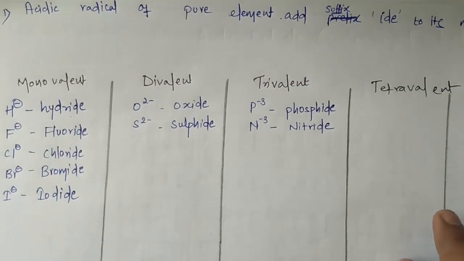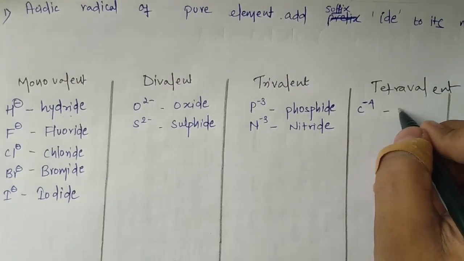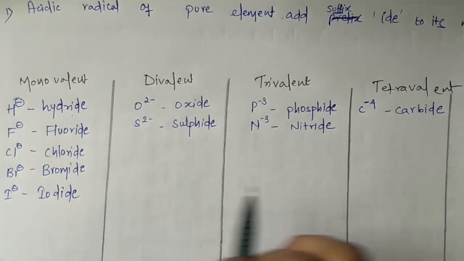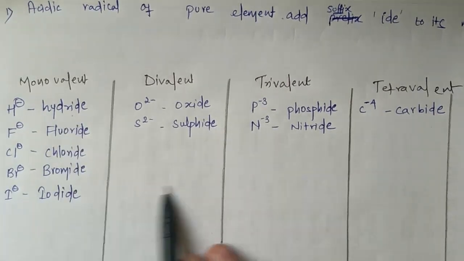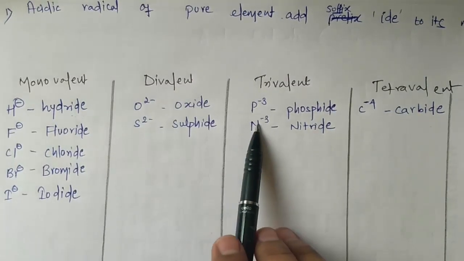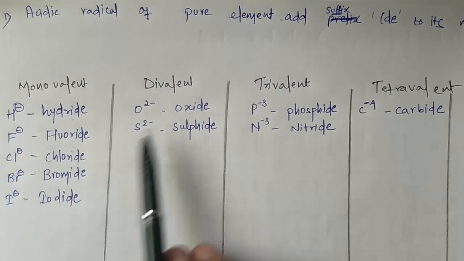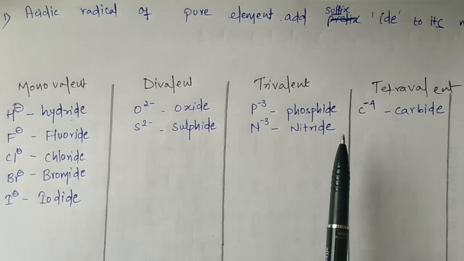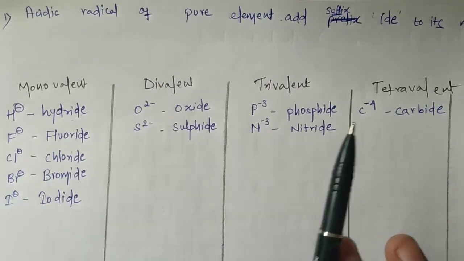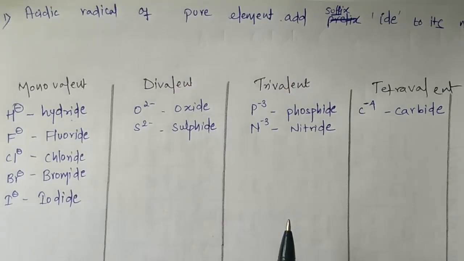Then for tetravalent we had carbon with minus 4, so carbon will convert into carbide. It is easy for us to memorize like this when we add the suffix to the original name with its valency. So hydrogen, fluorine, chlorine, bromine, iodine, oxygen, sulfur, phosphorus, nitrogen and carbon. This much we have to learn from the first 18 elements, and only this much is considered in our syllabus for memorizing the acidic radicals.